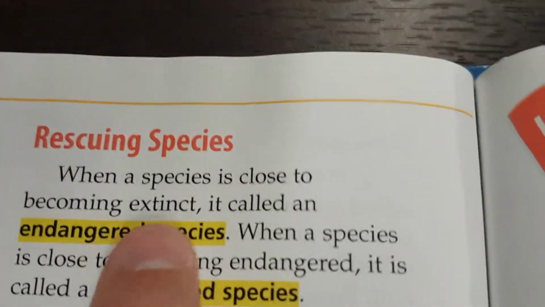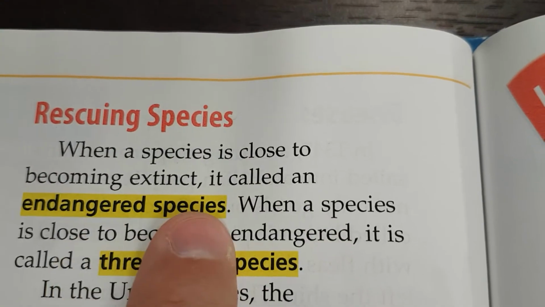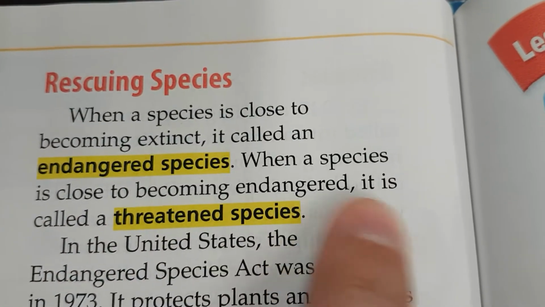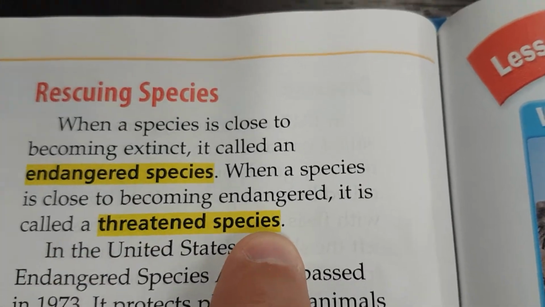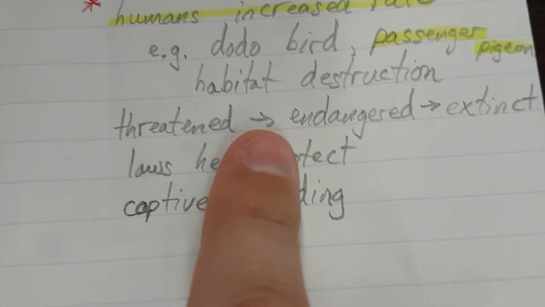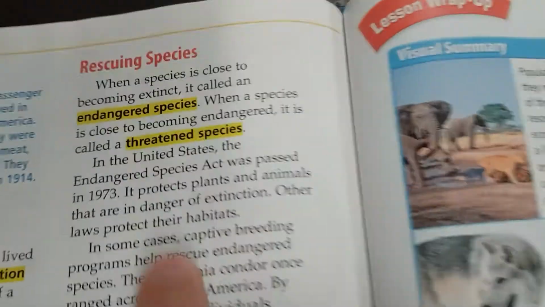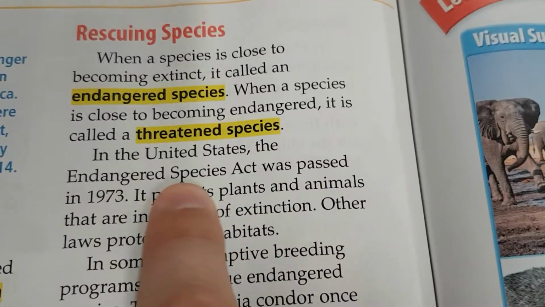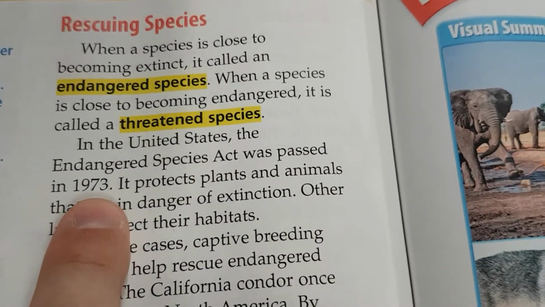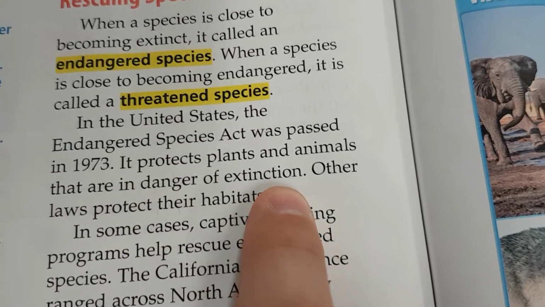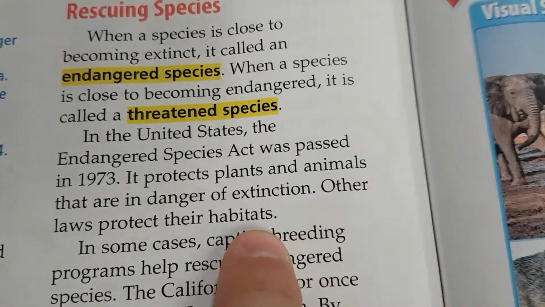Rescuing species. When a species is close to becoming extinct, it is called an endangered species. When a species is close to becoming endangered, it is called a threatened species. So the order they go in is threatened, then endangered, and then extinct. In the United States, the Endangered Species Act was passed in 1973. It protects plants and animals that are in danger of extinction. Other laws protect their habitats.